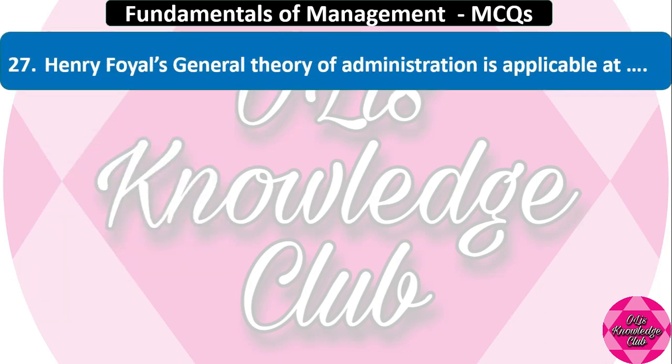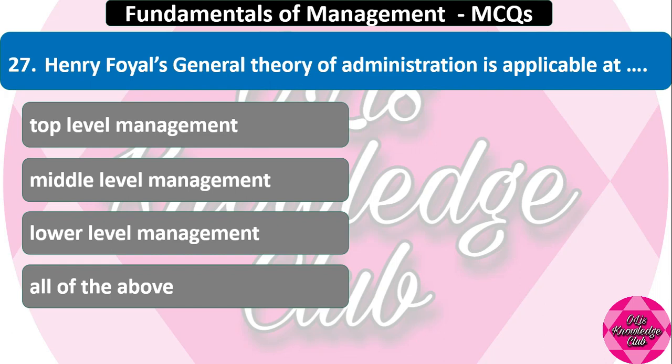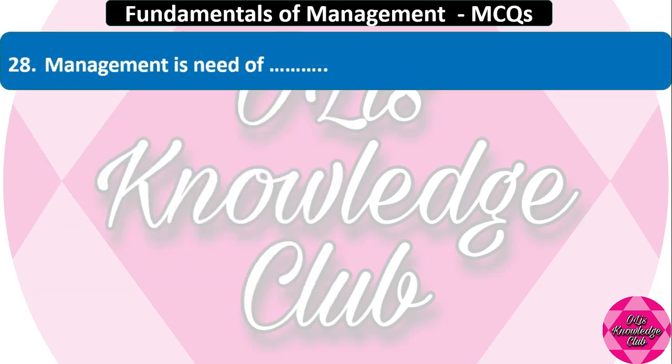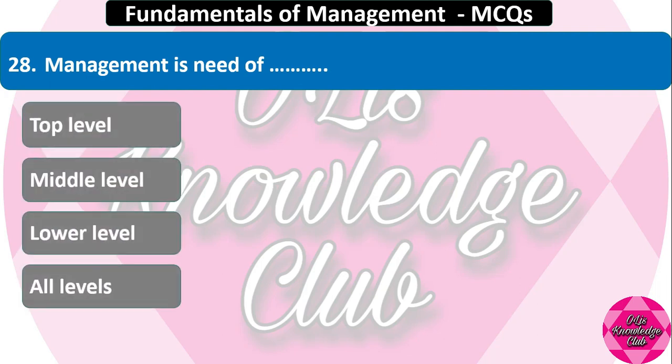Henry Fayol's general theory of administration is applicable at top level management, middle level management, lower level management, or all of the above. The right answer is top level management. Management is in need of top level, middle level, lower level, all level. So management is the need of all levels.